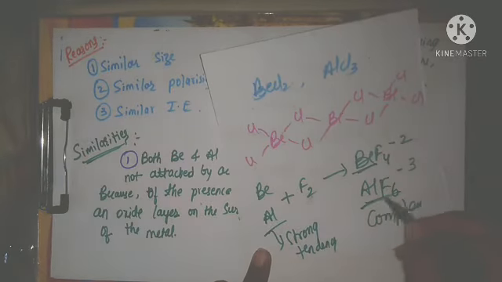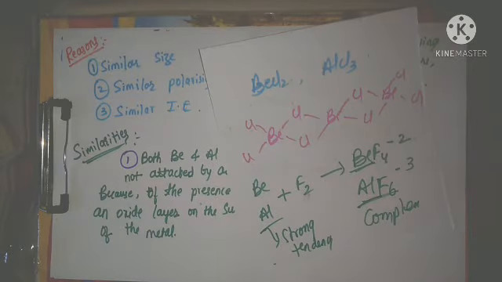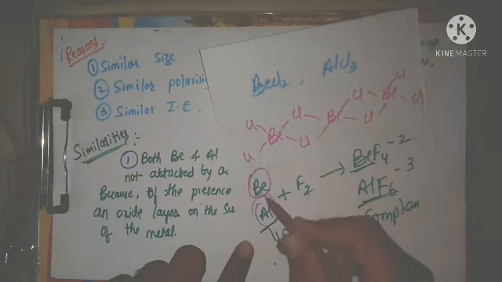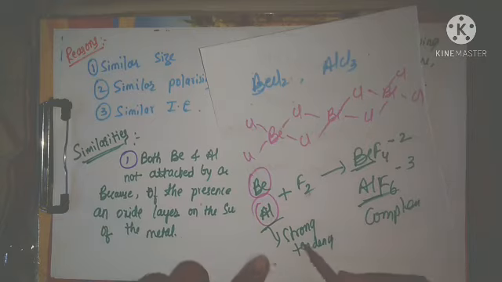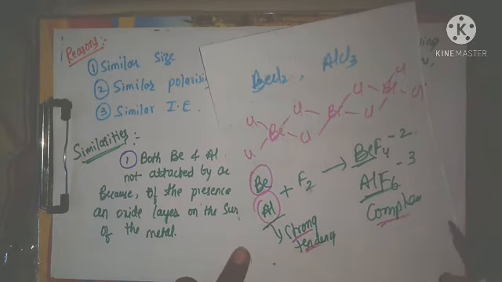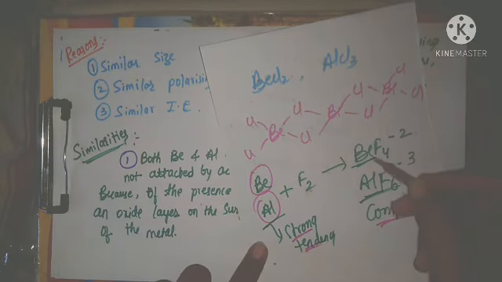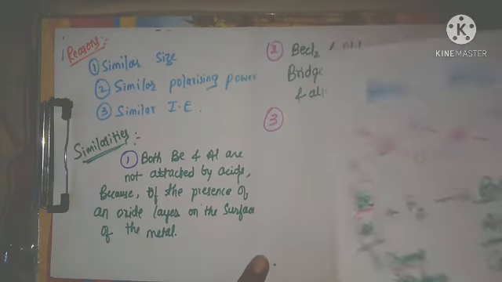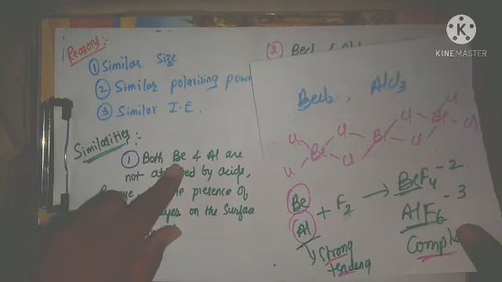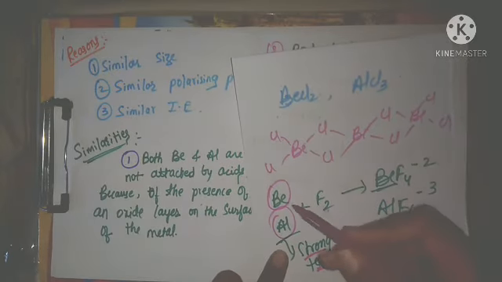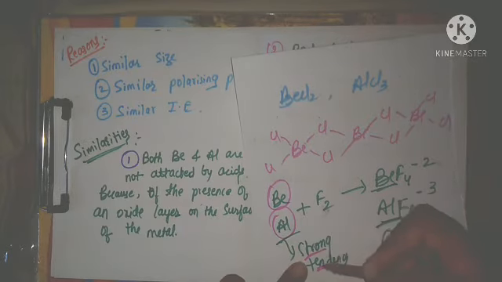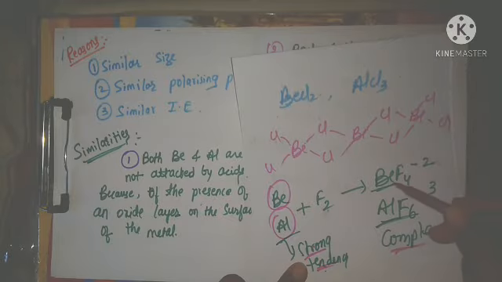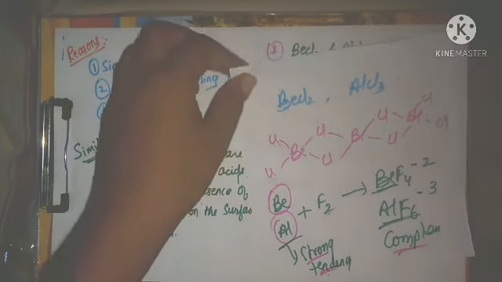This is the beryllium complex, this is the aluminum complex. Means both beryllium and aluminum have a strong tendency to form complexes, like BeF4 2-, AlF6 3-, etc. This is another similarity between beryllium and aluminum. That is only I am writing.